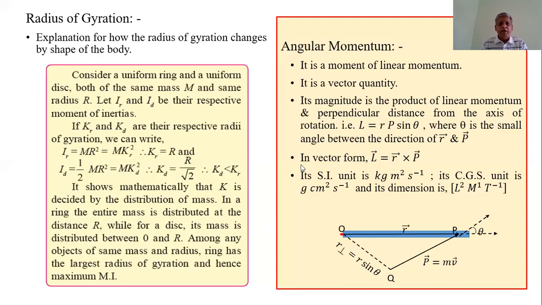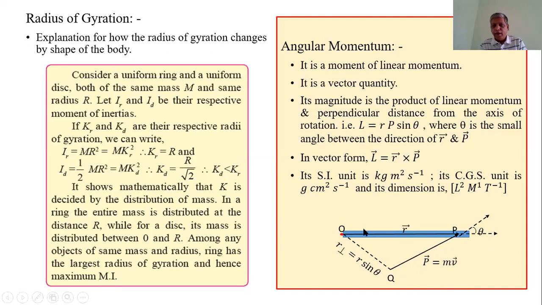If we apply a force, and due to that force the body can be rotated, then the ability of rotation is measured by the torque, hence torque is called the moment of force. In a similar way, if we apply a force to the body, and due to that the body undergoes some angular displacement, at that time linear velocity will be given to that body, and due to that momentum occurs here.